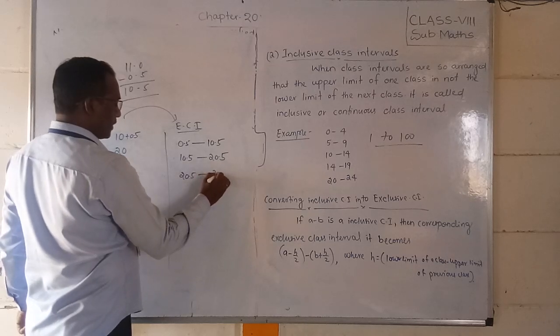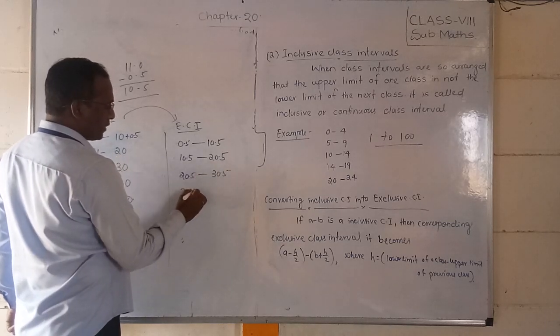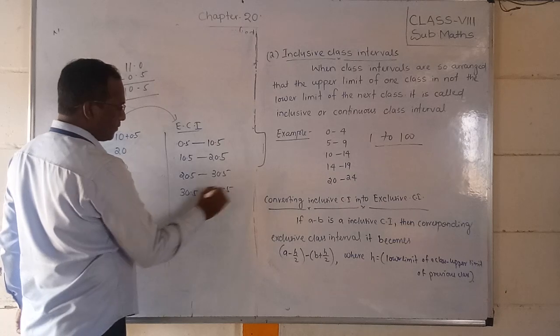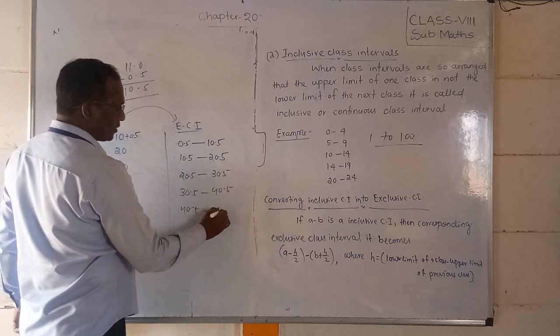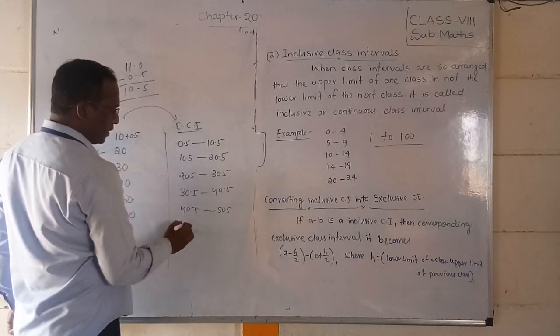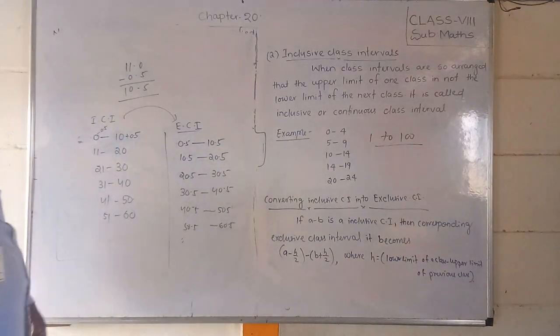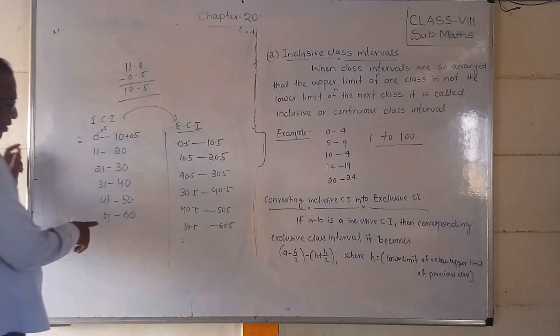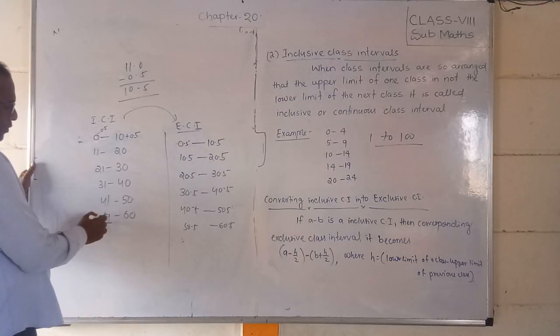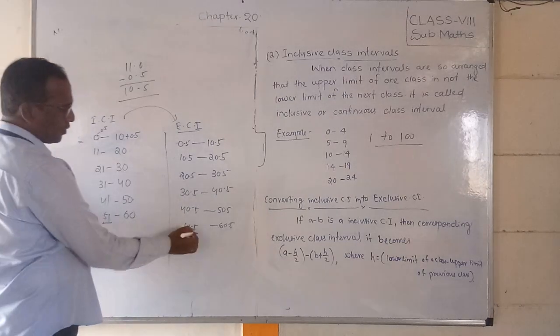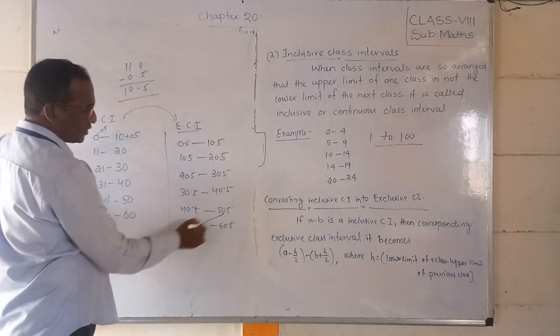Next it will come 30.5, then 40.5, then 50.5, and 60.5. This is called exclusive. Now check out: 51 minus 0.5, then compulsorily it will come here. So which one is like this, a continuous class?